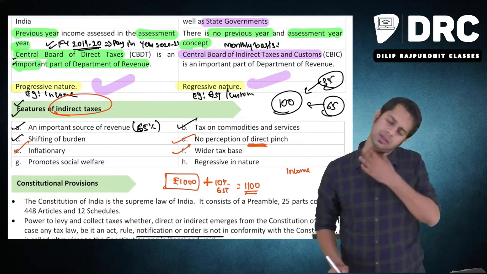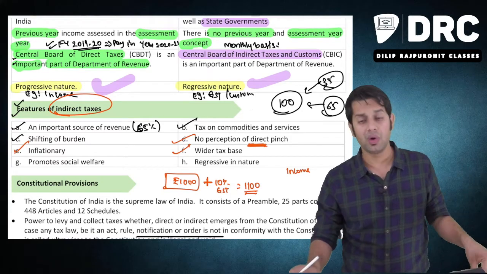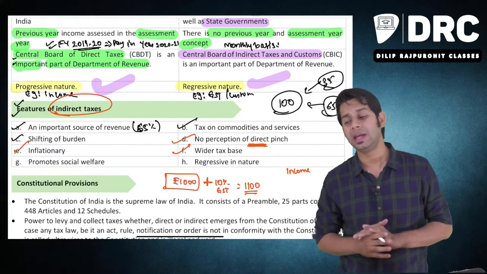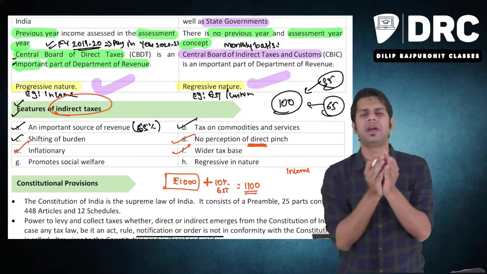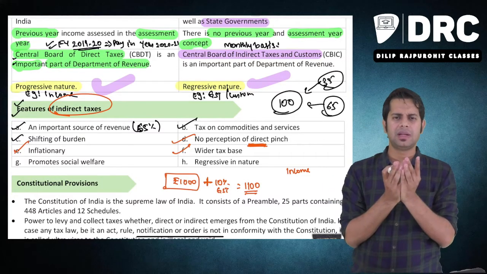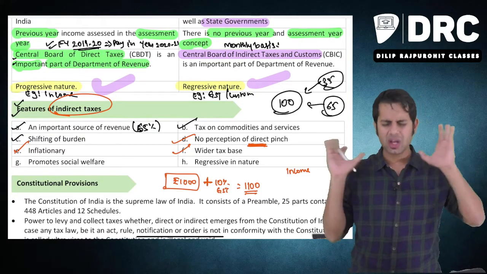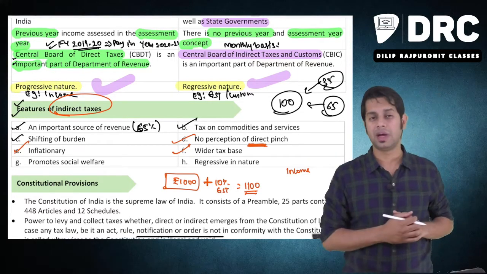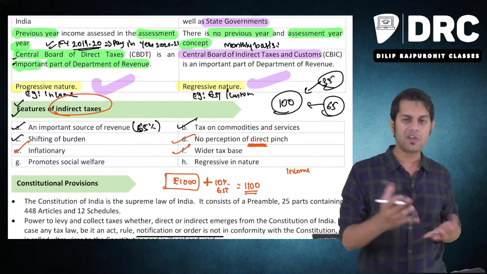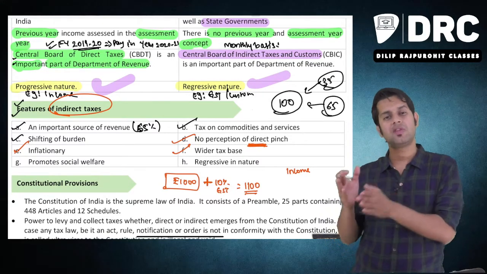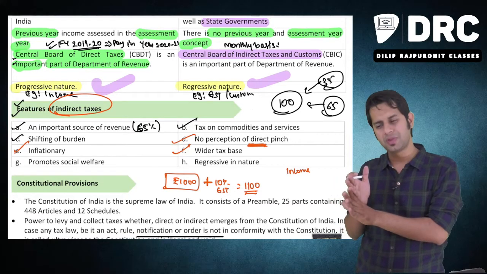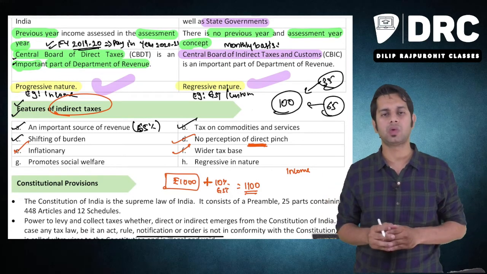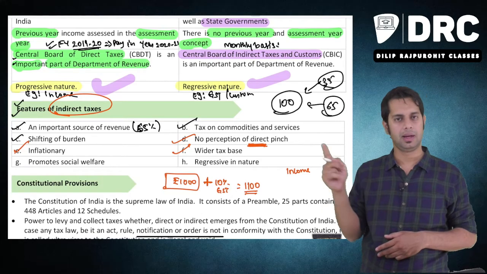Then, indirect taxes have a wider tax base. Sir, what do you mean by indirect taxes having a wider tax base? Meaning, on almost all the different types of goods and services available in the market, you will have to pay tax. But in case of direct tax, if your income is less than 2.5 lakhs, you don't have to pay. Majority of the people in India are those whose income is less than 2.5 lakhs. Meaning, the maximum number of people in India don't pay income tax, but everyone is paying indirect tax.